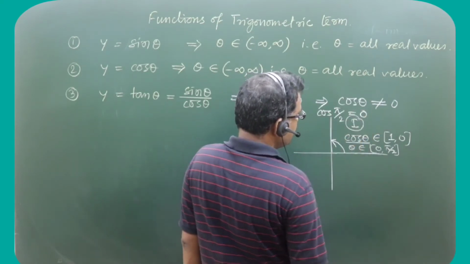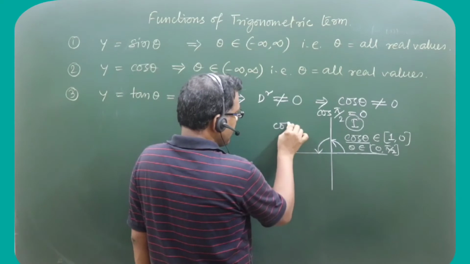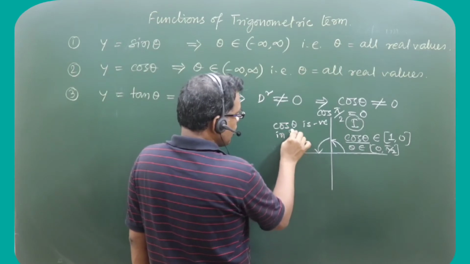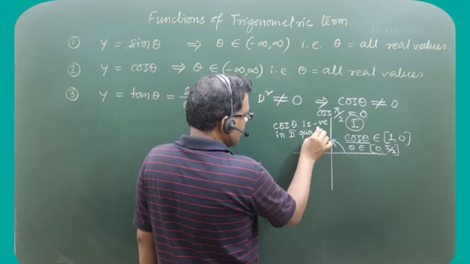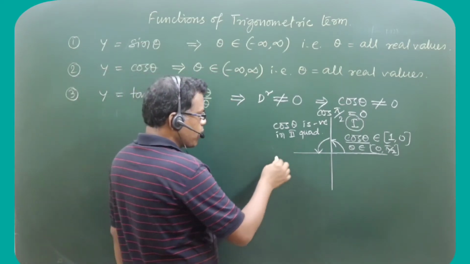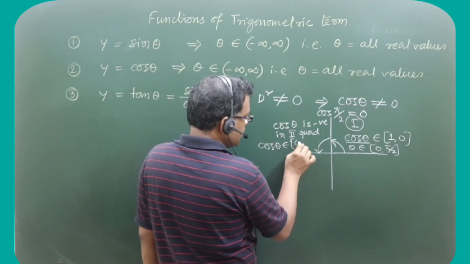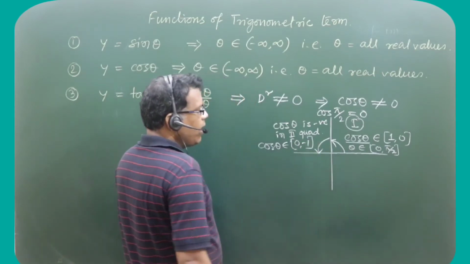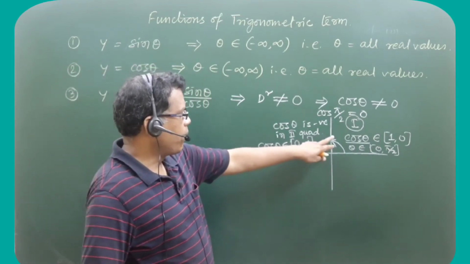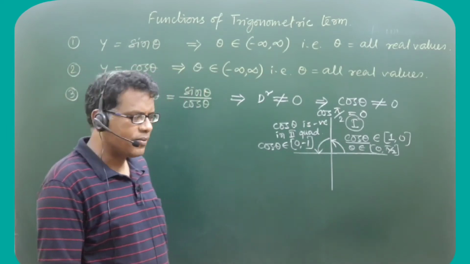In the second quadrant, cos theta is negative. What does it mean? That means the cos theta value in the second quadrant changes from 0 to minus 1. At 180, the numerical value of cos 180 is minus 1. So from 90 to 180, the value of cos of the angle changes from 0 to minus 1.